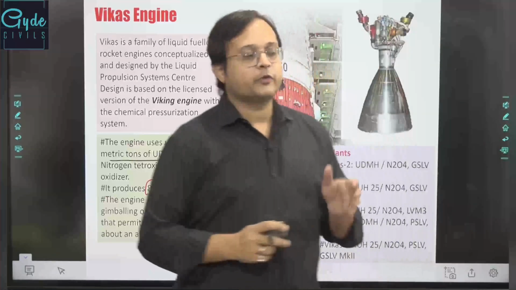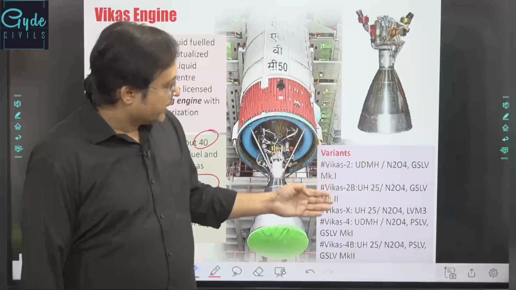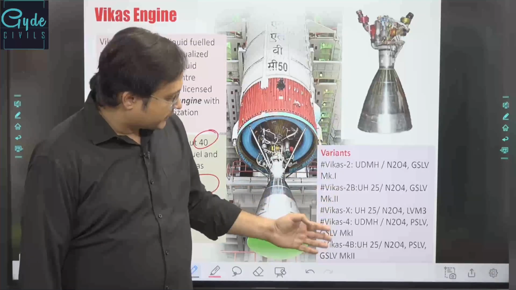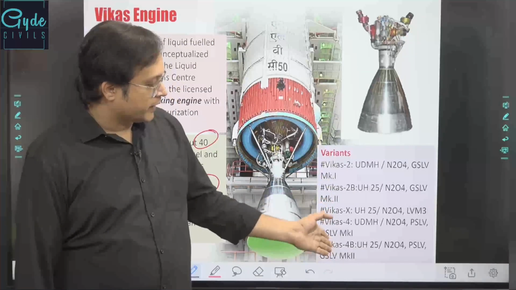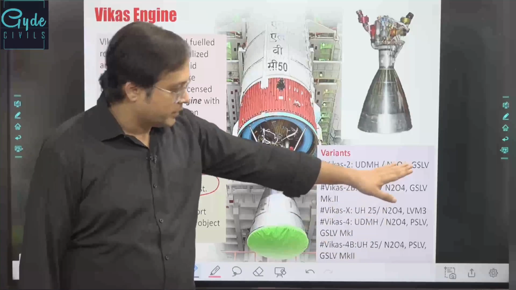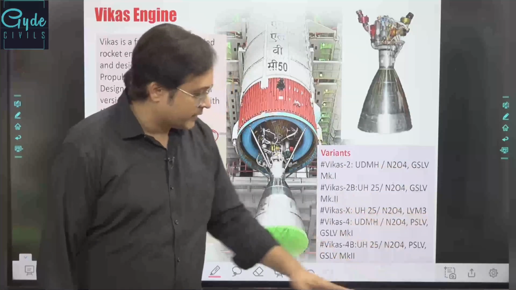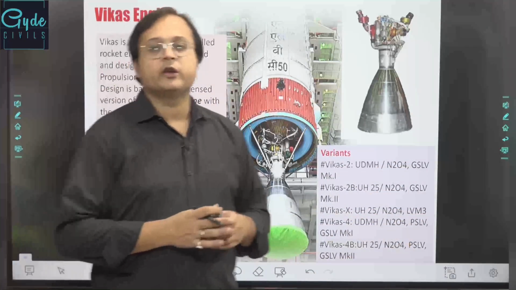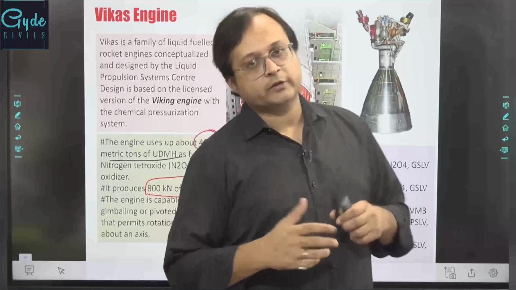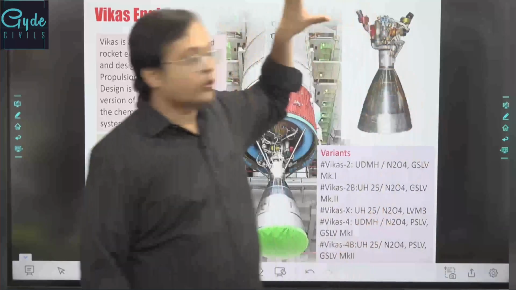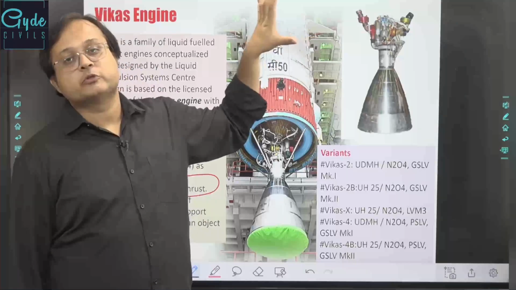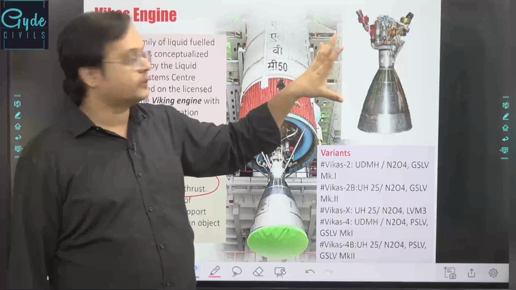There are multiple variants of the Vikas engine: Vikas 2, Vikas 2B, Vikas X, Vikas 4V, which are utilized in different launch vehicle systems, be it GSLV, GSLV Mk3 or PSLV. It is one of the most important engine systems developed by ISRO, the liquid propulsion system.